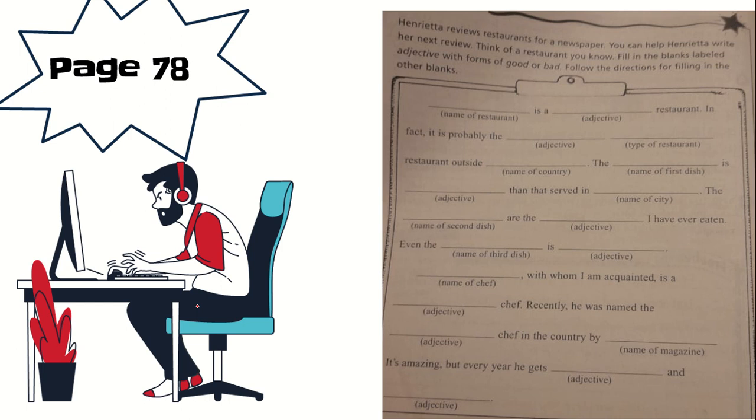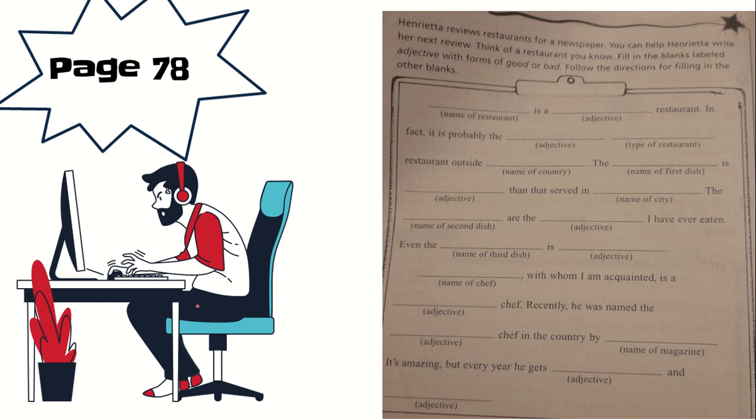Even the name of a third dish: mole, sopes, sushi, is another adjective. The name of the chef: Ivan Quiñones, Ricardo Serrano, whoever you know as a chef, you can invent the name. With whom I am acquainted is a chef, okay, a good chef.